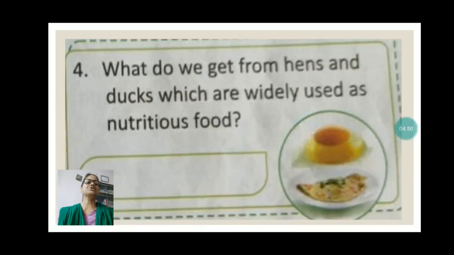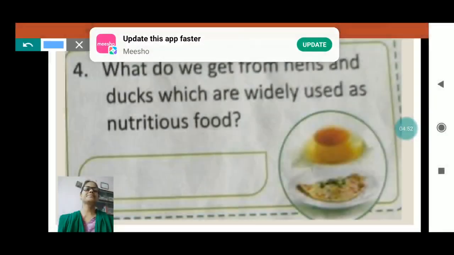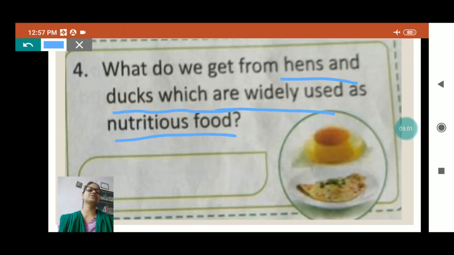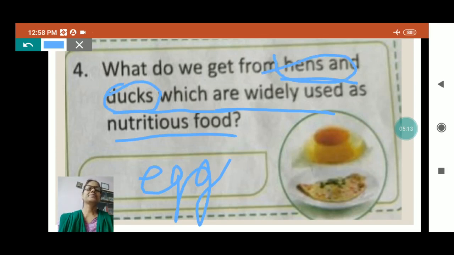Now here is the question, what do we get from hens and ducks which are widely used as nutritious foods? My dear, all the birds give egg, but mostly we use the eggs of hens and ducks, which we are eating, especially in winter season.